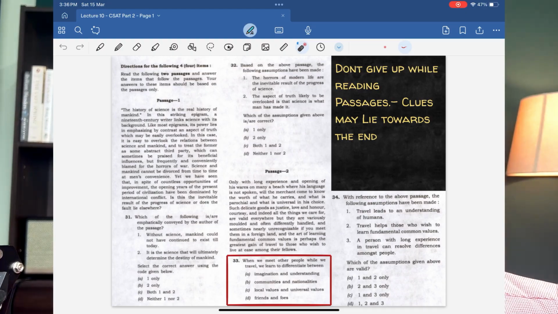Such delicate goods such as justice, love, honor, courtesy, and indeed all the things that we care for are valid everywhere. But they are variously molded and often differently handled and sometimes nearly unrecognizable if you met them in a foreign land. And the art of learning fundamental common values is perhaps the greatest gain of travel to those who wish to live at ease among their fellows.